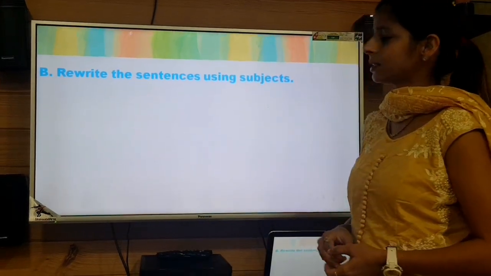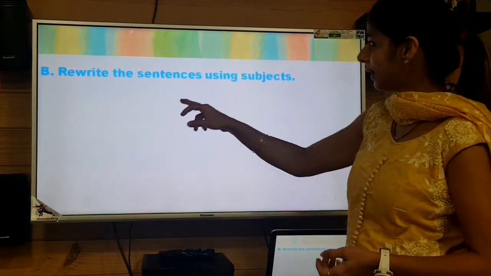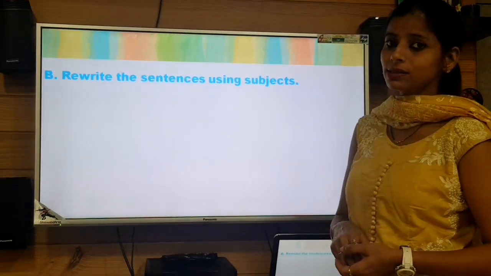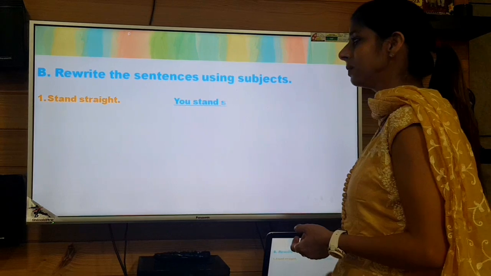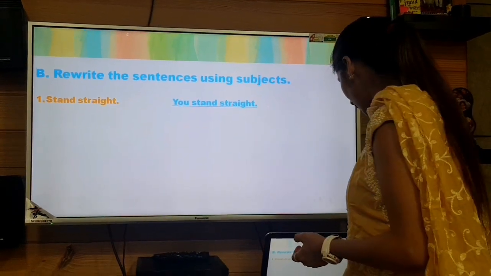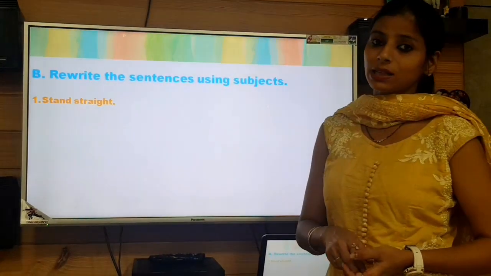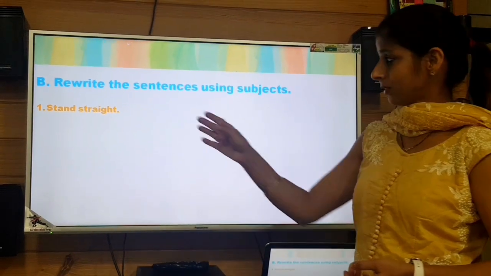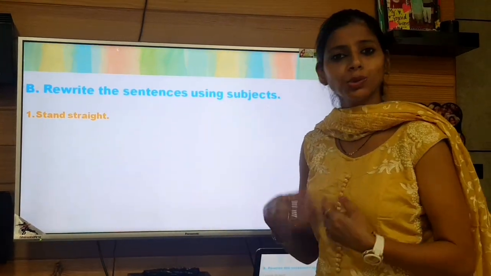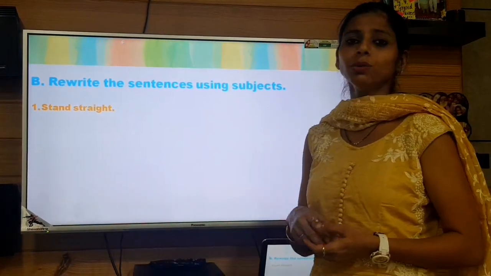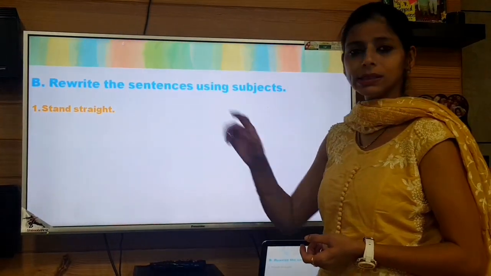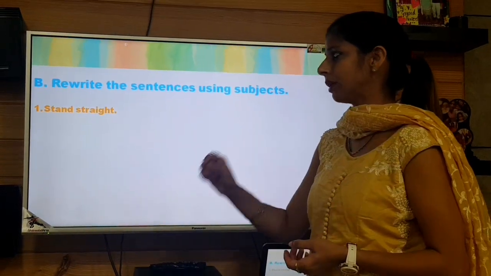So here exercise number B is: rewrite the sentences using subjects. Here definitely we might have some imperative sentences where we don't have any subject given in the sentence. So we need to imply it on our own and then write it down along with the statement of the imperative sentence.